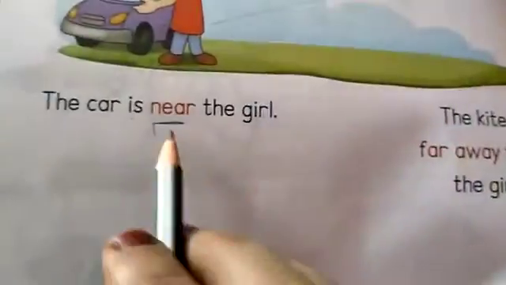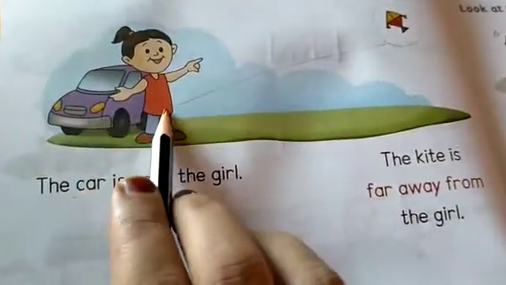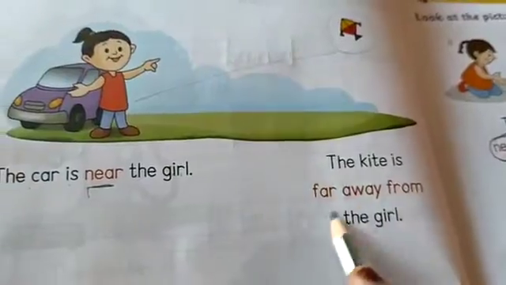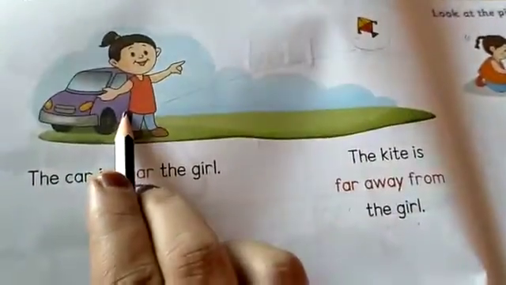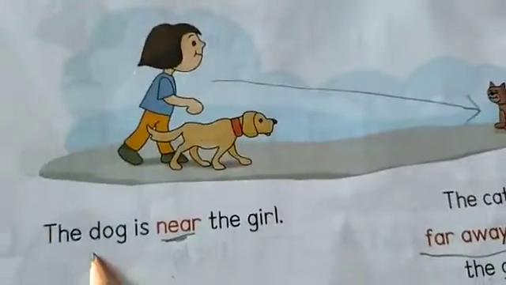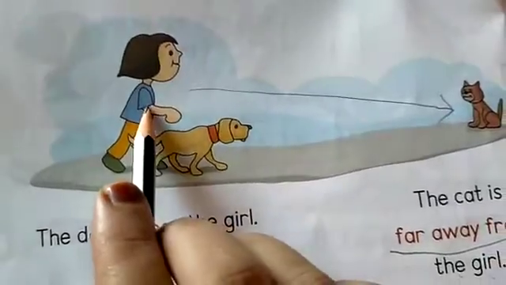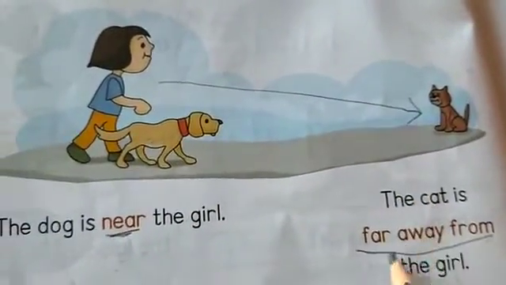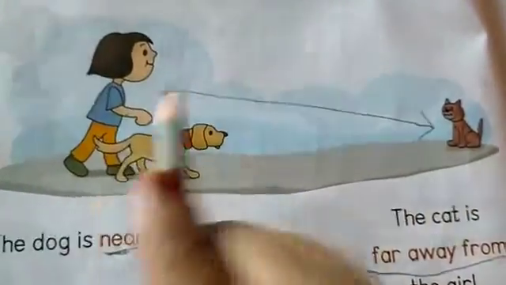Now children, read along with me. The car is near the girl. The kite is far away from the girl. The dog is near the girl. The cat is far away from the girl.